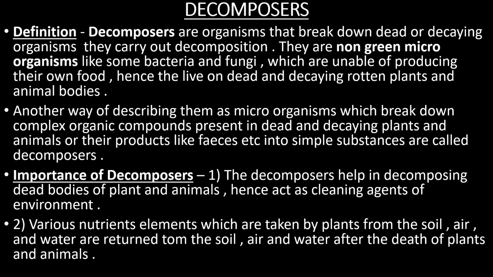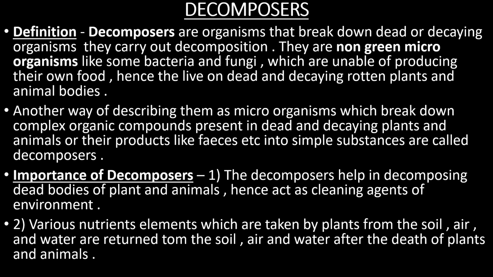Number two, various nutrient elements which are taken by the plants from the soil are returned to the soil. When plants prepare their food, they take water from soil and carbon dioxide from air, and sunlight and chlorophyll are present in their body. So they take certain inorganic substances from soil.